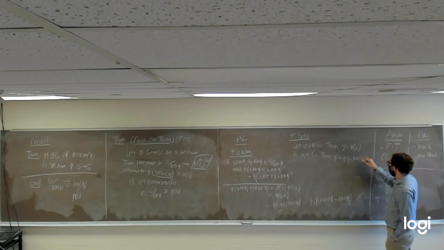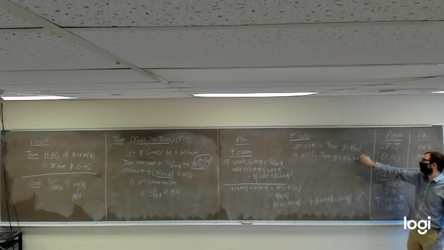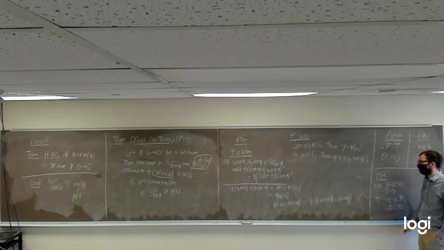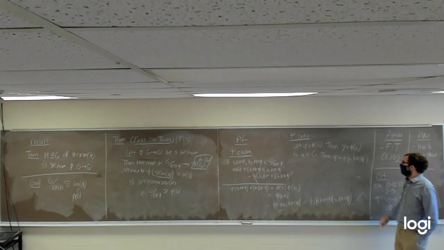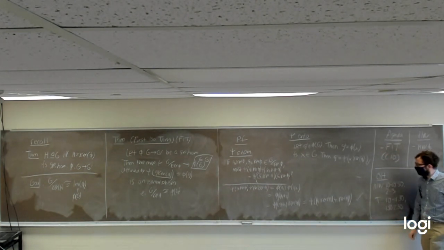Yeah, because by definition, psi of x kernel phi is just going to be phi of x, which we already said is equal to g prime. So psi is onto, in other words.